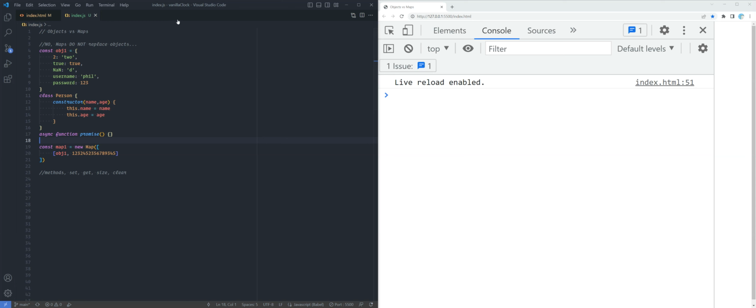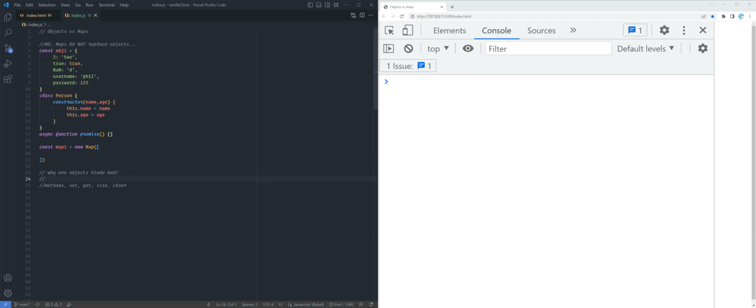Let's now talk about maps versus objects. We all know what objects are. What are maps? Well, there's something new to ES6. But first, let's say, why are objects kind of bad? They're not all bad, but they're kind of bad, right?